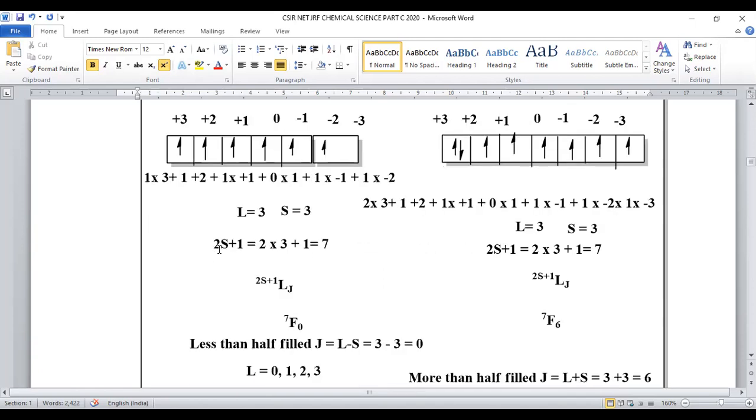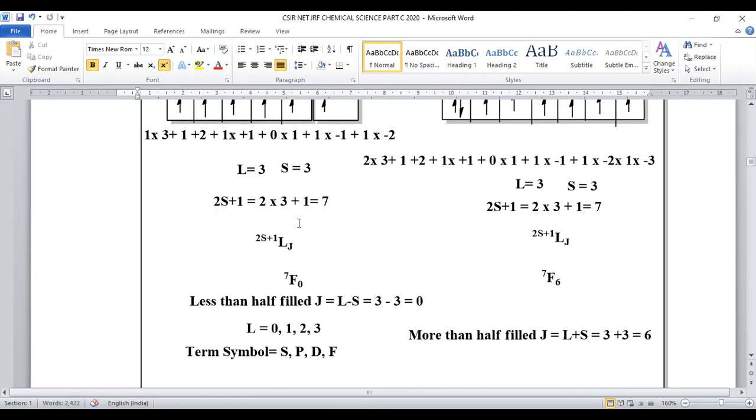Let us find out spin multiplicity. 2 into S plus 1, the S value is 3 here, 2 into 3 plus 1, the formula will become 7. So how can we assign the term symbol?